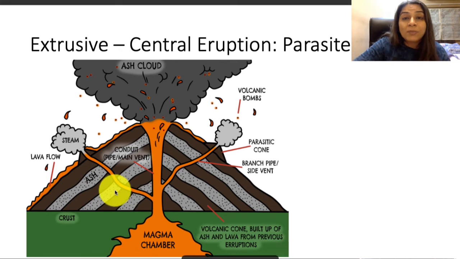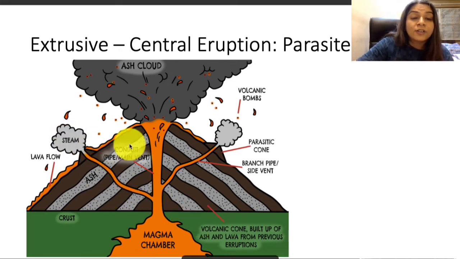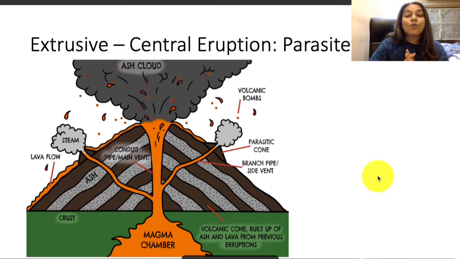And if it is forming more paths on top of the composite cone or the main landform, there is going to be formation of such secondary pipes, and because of that such secondary smaller cones, and such cones are basically called parasite cones because these cones are feeding off the main pipe. It doesn't have its own pipe, but it is feeding off the main pipe by stealing some of the lava towards itself. These are parasite cones.